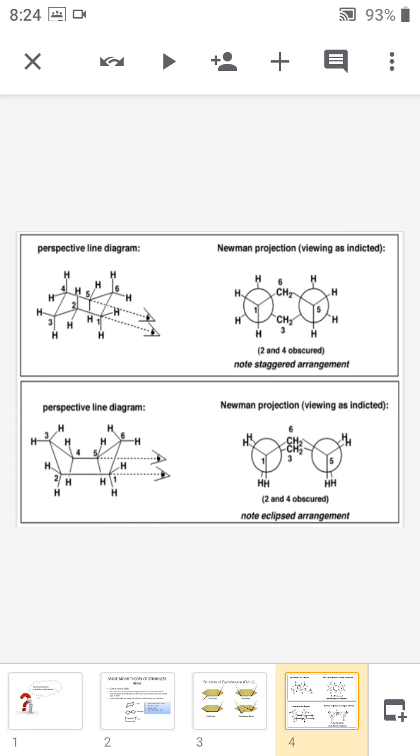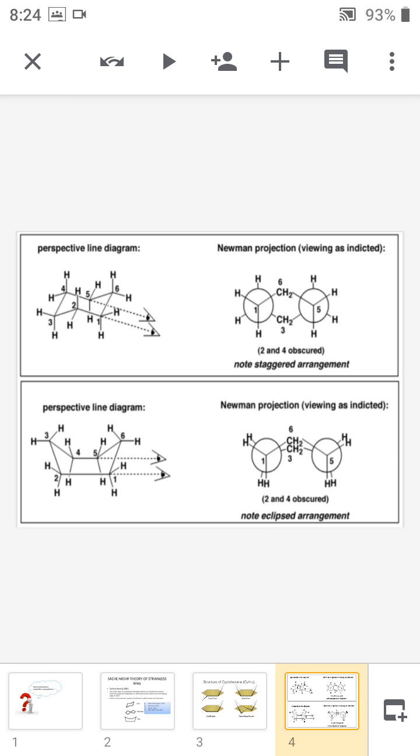See here, the first one is the chair form of cyclohexane. As you know, the most stable conformation of cyclohexane is the chair form. Now, how will we represent the chair form? The individual representation, and its Newman representation, is very important for the university examination.